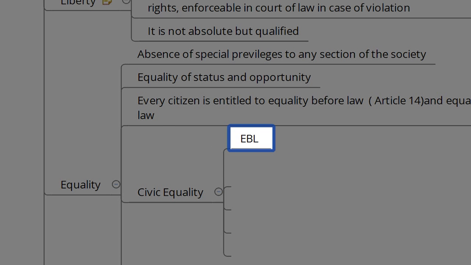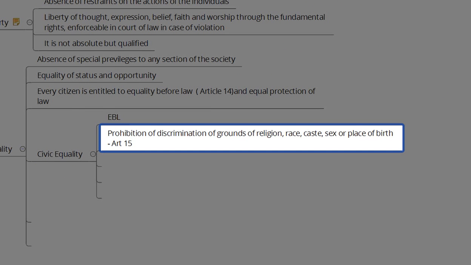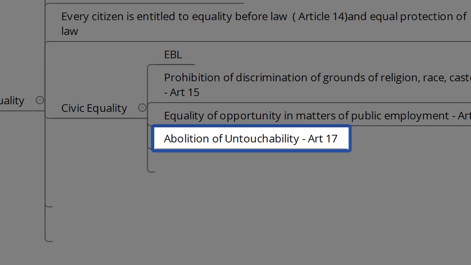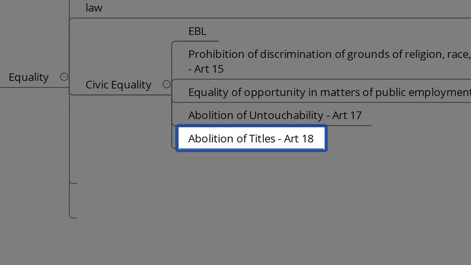So let's see about civic equality. Civic equality is achieved through equality before law as per Article 14. And also the prohibition of discrimination on the grounds of race, religion, gender, caste, sex, and place of birth, that's as per Article 15. We are trying to promote civic equality. And the equality of opportunity in matters of public employment, that is as per Article 16. And the abolition of untouchability as per Article 17. And also the abolition of titles as per Article 18.